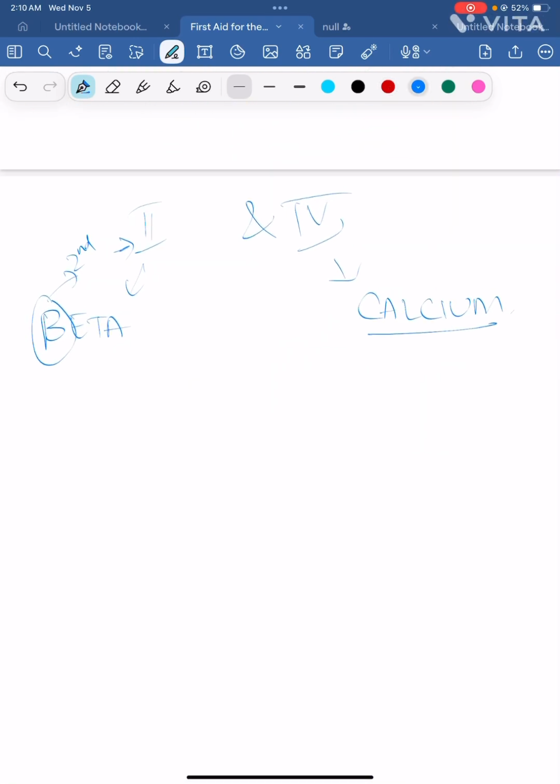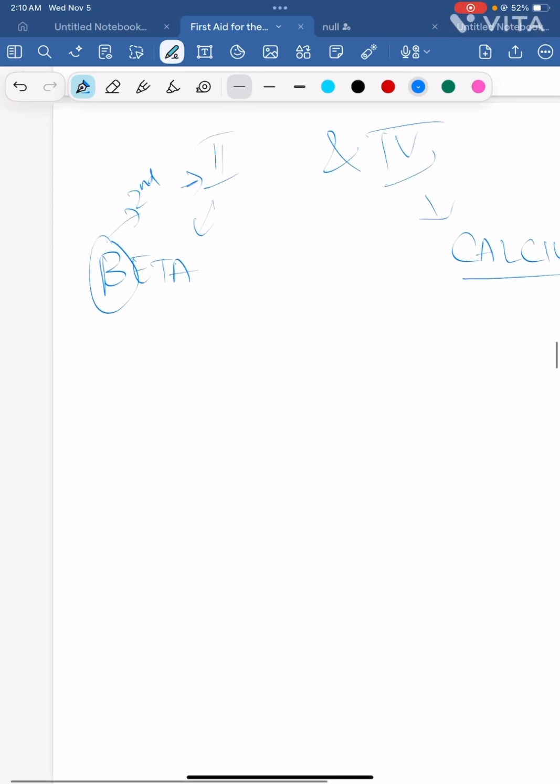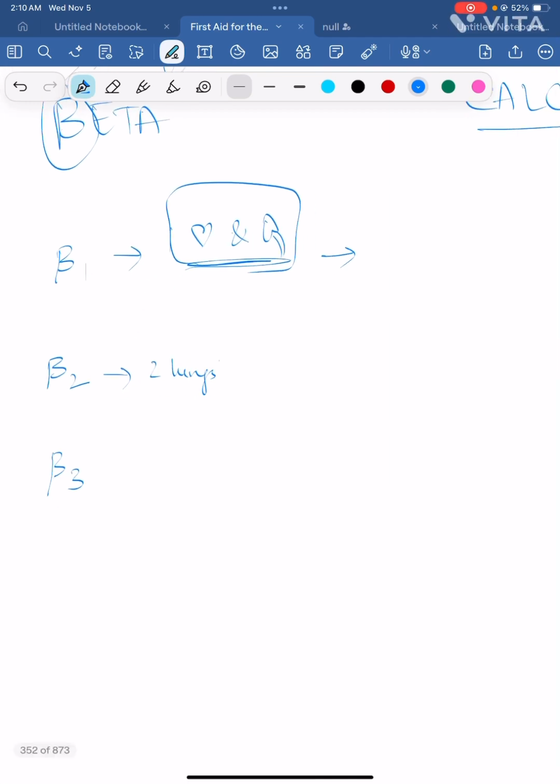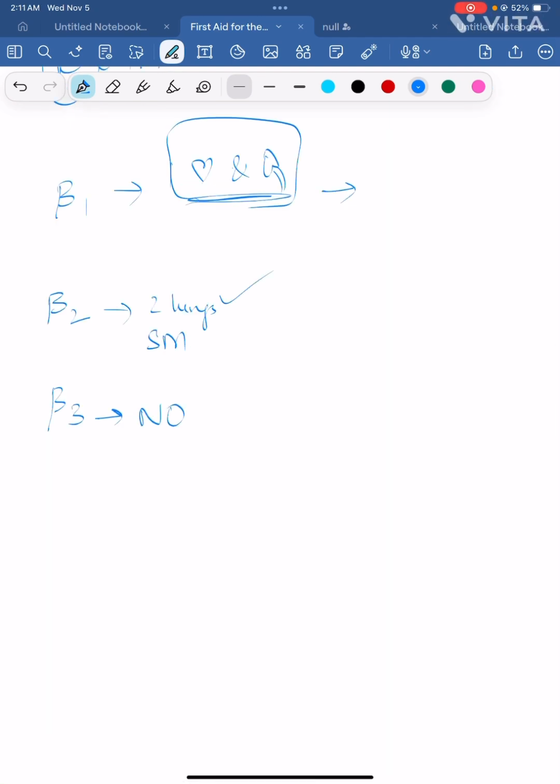So beta blockers, before we proceed further, we should know a little bit about beta receptors. Beta 1, so you have one heart, right? Beta 2, you have two lungs. Heart and kidneys are both in the same system, that is they both control the blood pressure. So heart and kidney will be affected by beta 1, two lungs will be in beta 2, right? In addition to that, smooth muscles are also in beta 2. Beta 3 will be nitric oxide release.